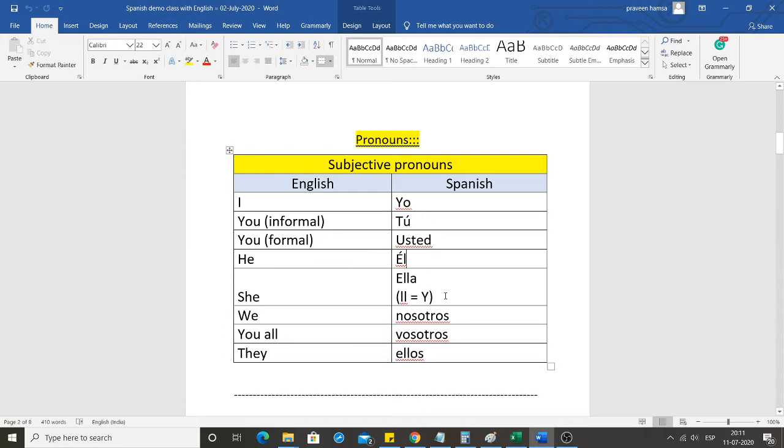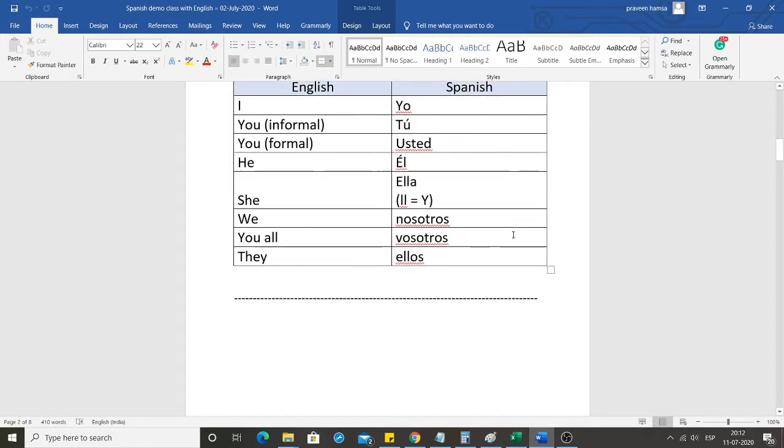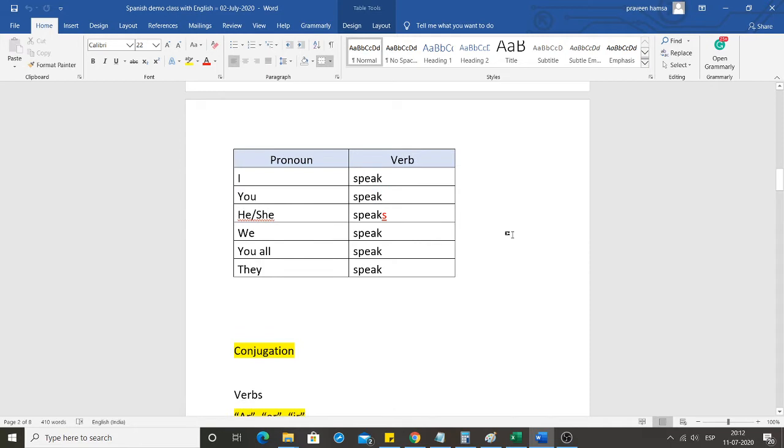Double L is pronounced as Y in Spanish. So, she is ella. We, nosotros. You all, vosotros. They, ellos. Okay, I'm going to repeat it. Yo, tú, usted, él, ella, nosotros, vosotros, ellos. Okay? Now, let's take an example like the verb speak in English.